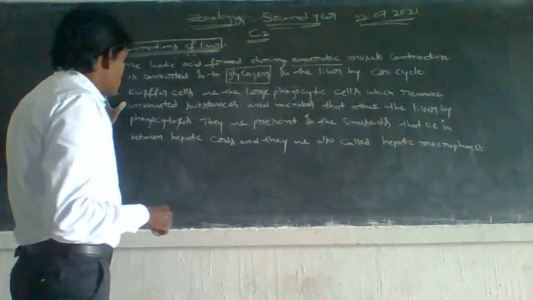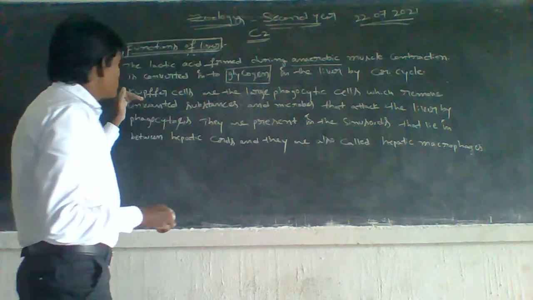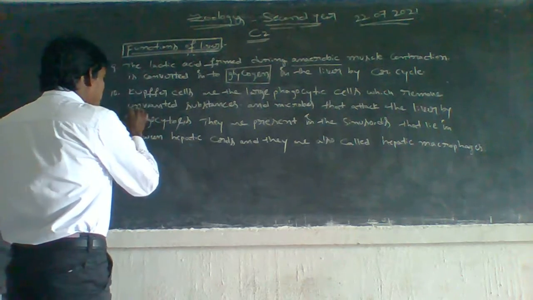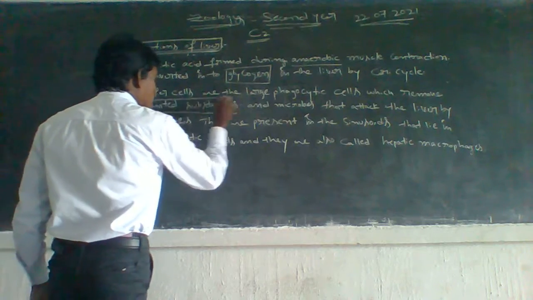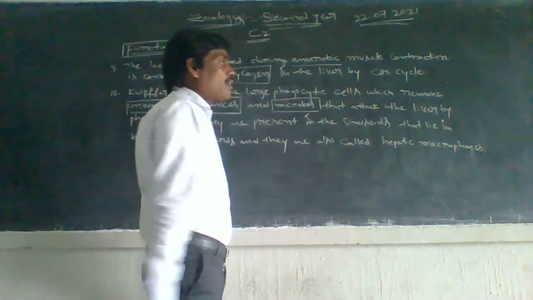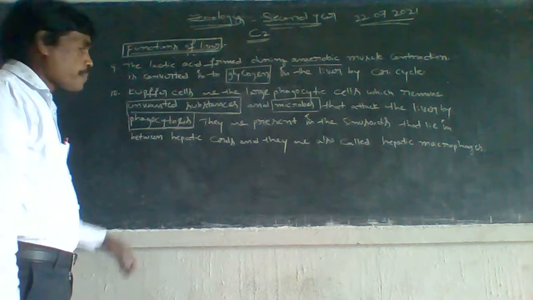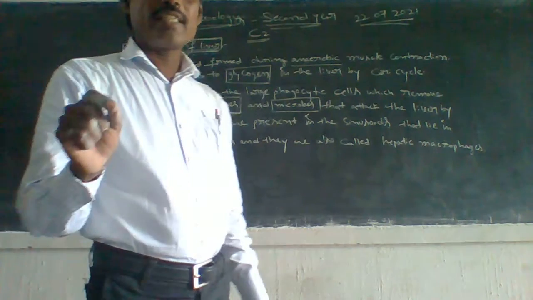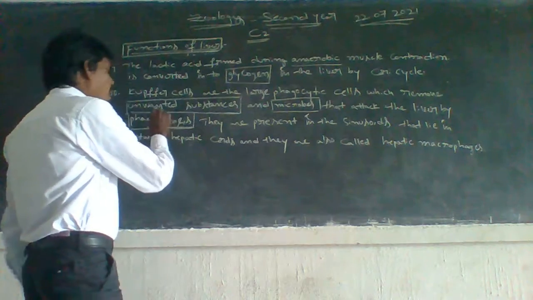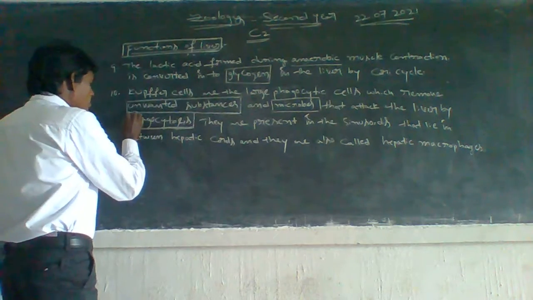Next, 10th one. Kupffer cells are the large phagocytic cells which remove unwanted substances and microbes that attack the liver by phagocytosis.